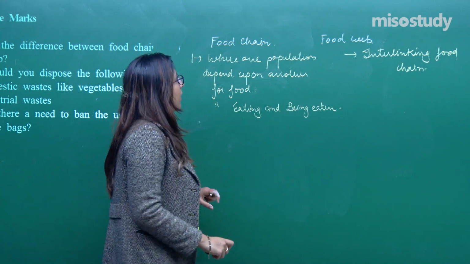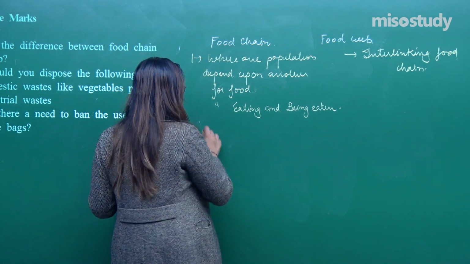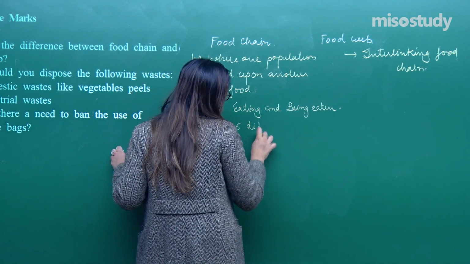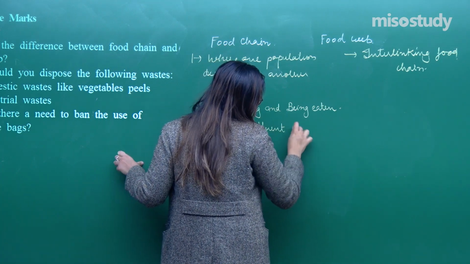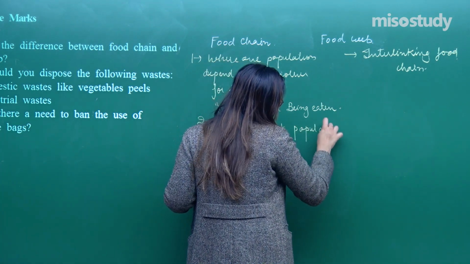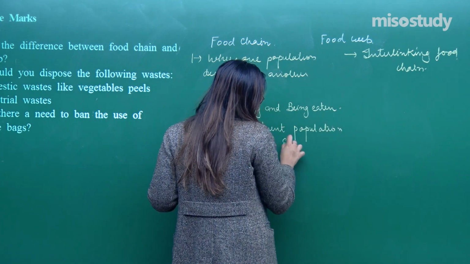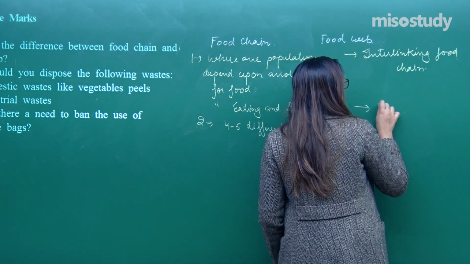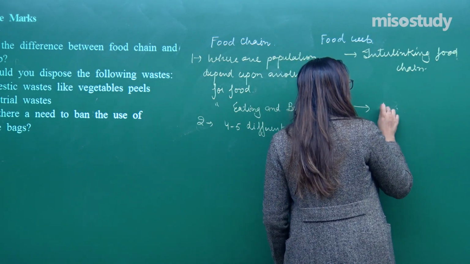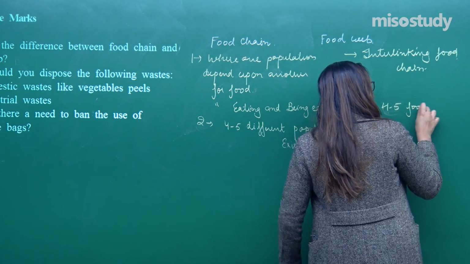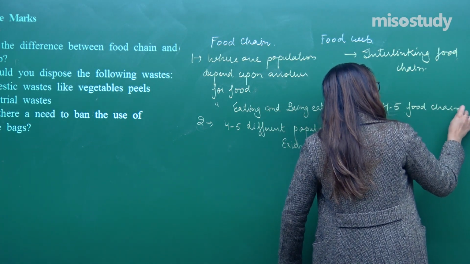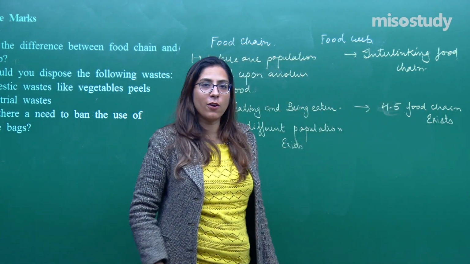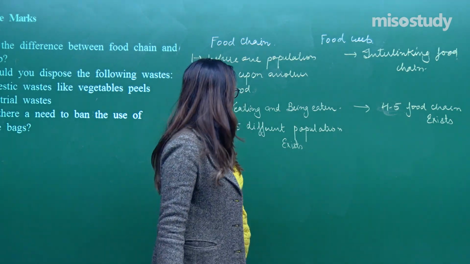Now, as per the food chain, 4 to 5 different populations exist, whereas in a food web, 4 to 5 food chains exist. In our nature, the food web exists because we always have some kind of alternative for our food.